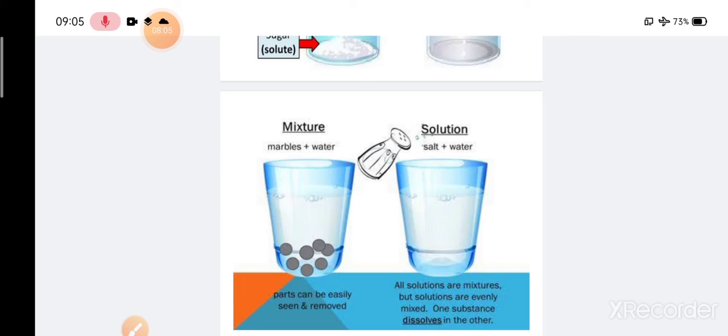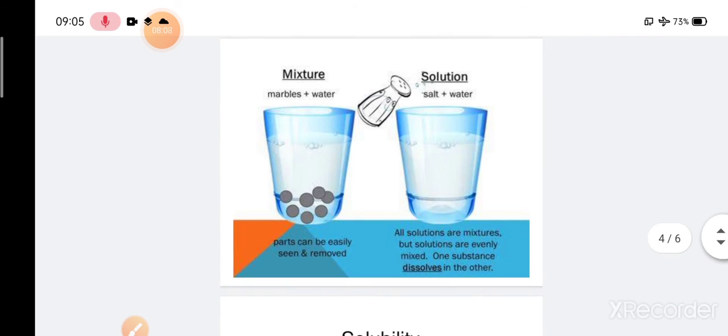And in the next slide we're going to see about the mixture and solutions. What is the difference between the mixture and solution? In both the cases we are adding some solvent and some solute. But one time it is forming a mixture, and other times it forms a solution. So what is the difference between the mixture and solution? Both of them are basically mixtures. We are going to add a solute and solvent to each other, but sometimes it forms a mixture and sometimes it is called a solution.